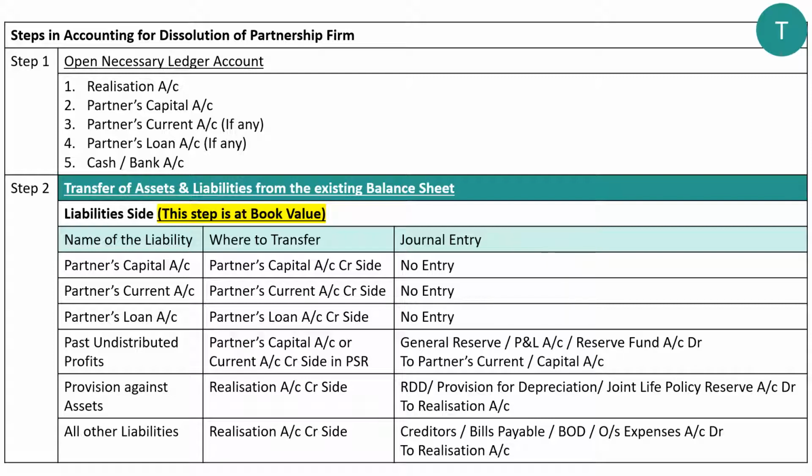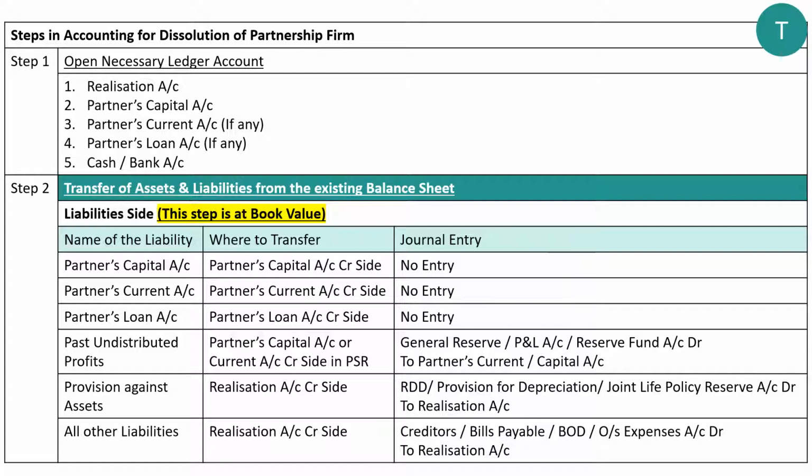Next item is past undistributed profits. If it so happens that in your balance sheet on the liability side there are past undistributed profits such as general reserve or P&L account or reserves and surplus or reserve fund, etc., in that case, they should be transferred to either the partner's current account or the partner's capital account, as the case may be, credit side in PSR.